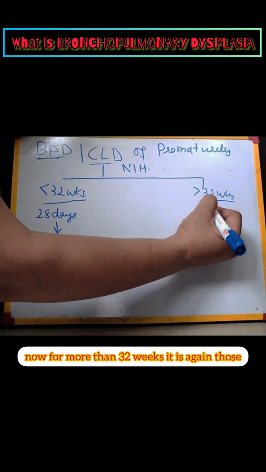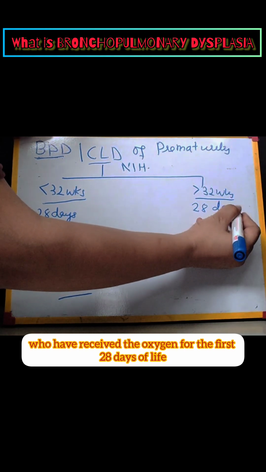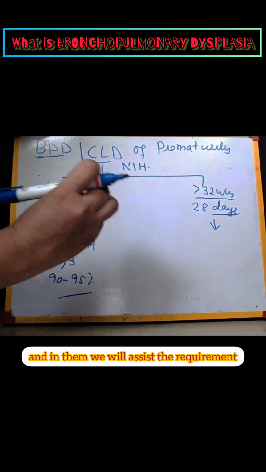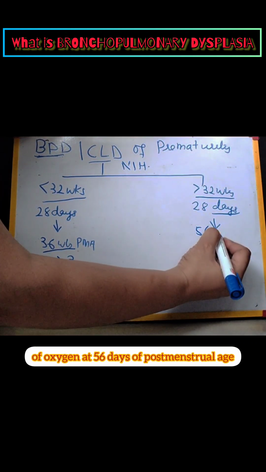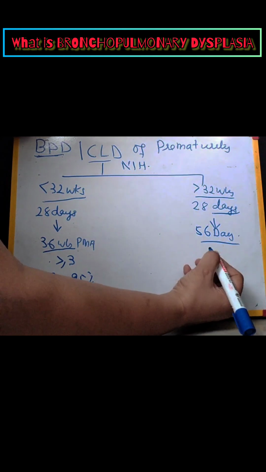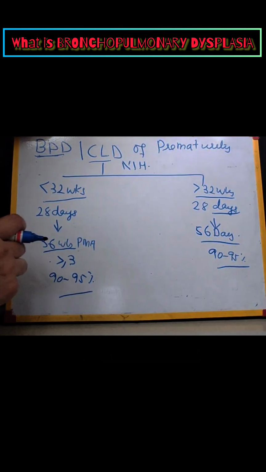Now for more than 32 weeks, it is again those who have received oxygen for the first 28 days of life, and in them we'll assess the requirement of oxygen at 56 days of post-menstrual age. And again, if they require oxygen in any form to maintain the saturation between 90 to 95%, they are labeled as BPD.